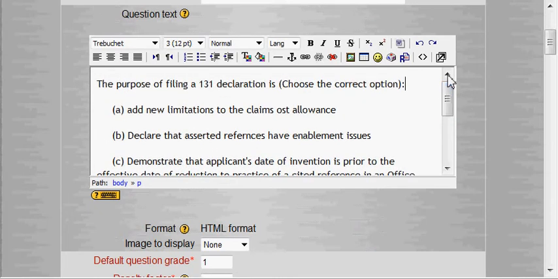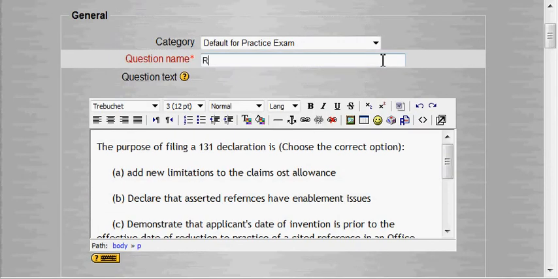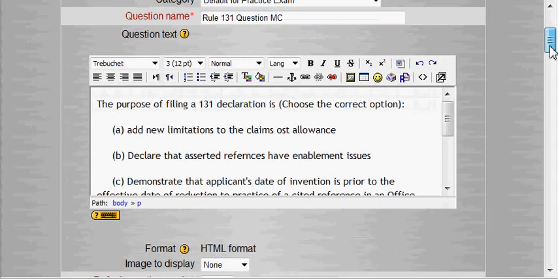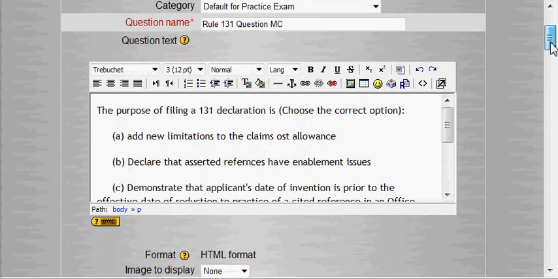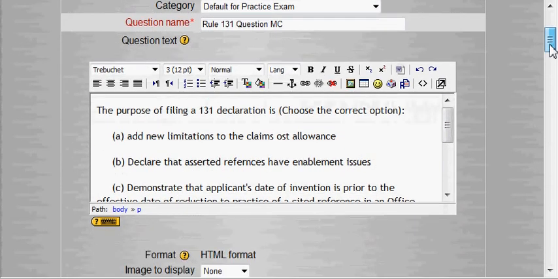So the way a multiple choice, we'll call this Rule 131 question. That way, in a list, we'll know it. And we'll call it multiple choice, although you'll see in a minute that doesn't matter. We don't have to call it multiple choice. We'll be able to tell by the way it looks in the list whether it's a multiple choice or not. Okay, so